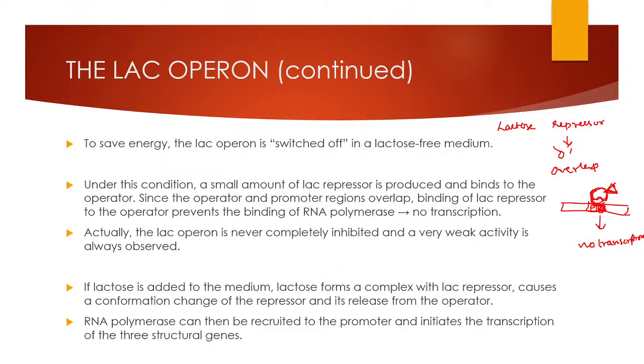This conformational change will detach the repressor from the operator site. So this will increase the binding of RNA polymerase to the promoter. At the same time, there is another site in the promoter where the CAP cyclic AMP will bind and will promote the transcription.